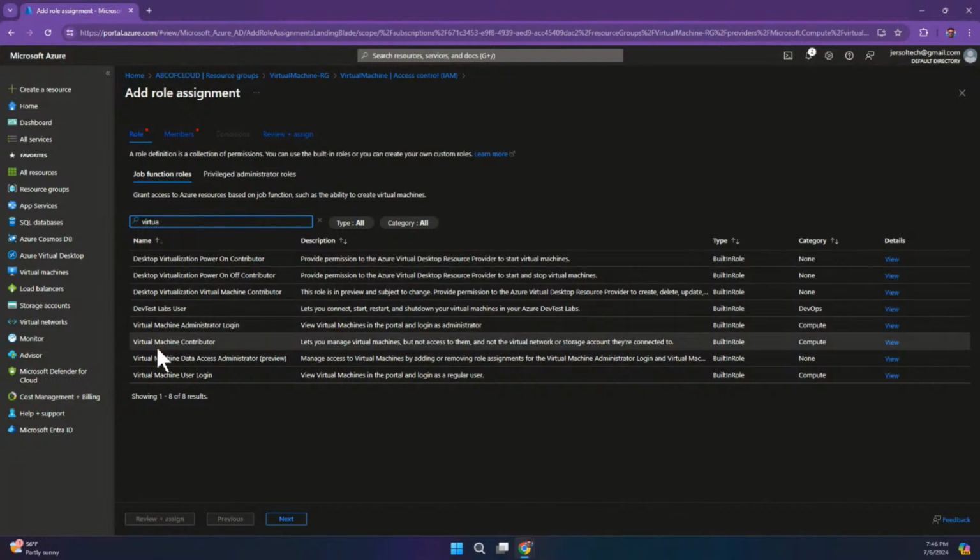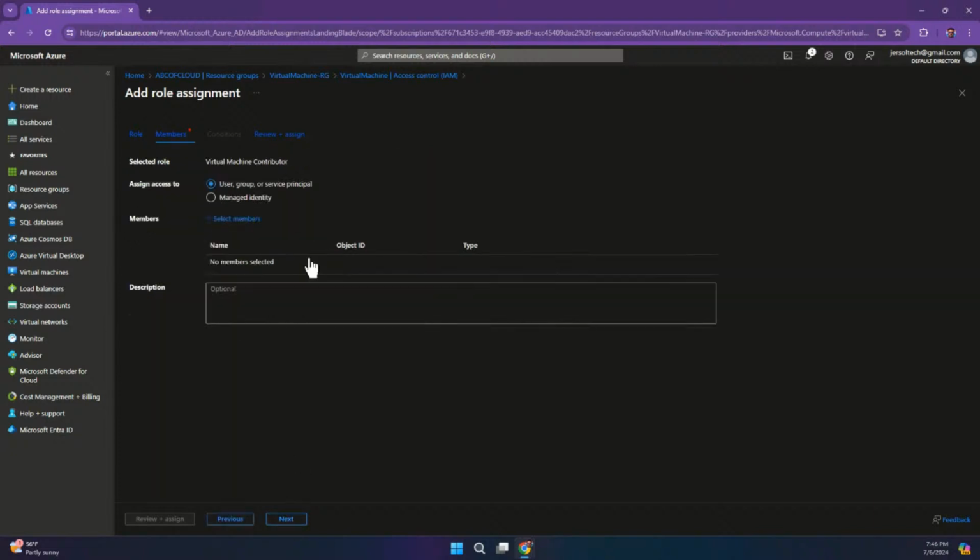So if I pick this particular role now, which is the virtual machine contributor role, I can then click on next. Remember, we have the privileged administrator roles. These roles, you need to actually handle them in a secured manner. So I would not be giving this to the level 1 support engineer. So I'm just going to go next, and we can as well just see what I was talking about when we are speaking of the security principles.